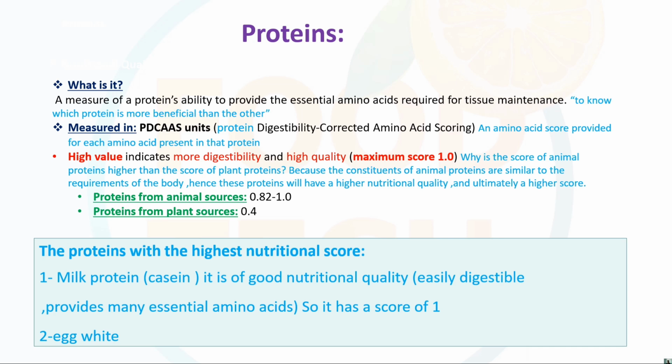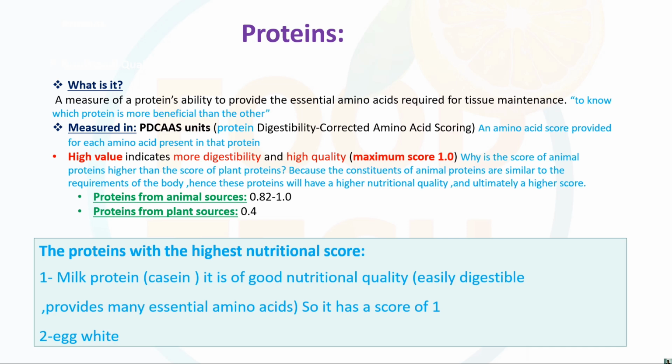The score of the animal protein is higher because the constituents of the animal protein are similar to the requirement of the body, and match closely with the human constituents. That's why the biological value of the animal protein is much higher than the plant protein.